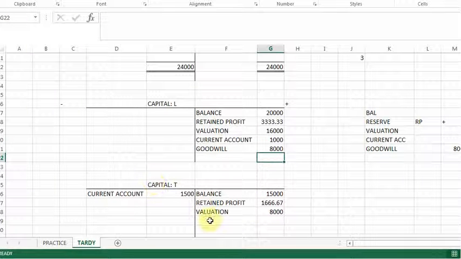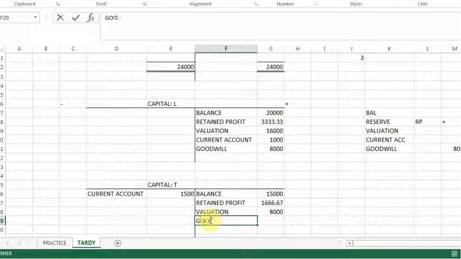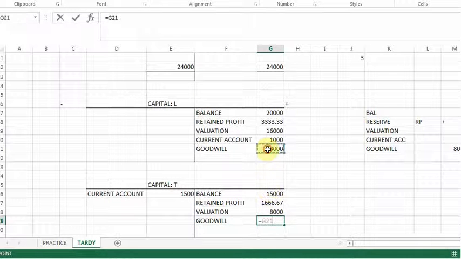And for Tardy, with regards to goodwill, he is going to get, let me fix my calculation, 8,000 times 2 out of 3 there, and here it's going to be 8,000 times 1 out of 3.